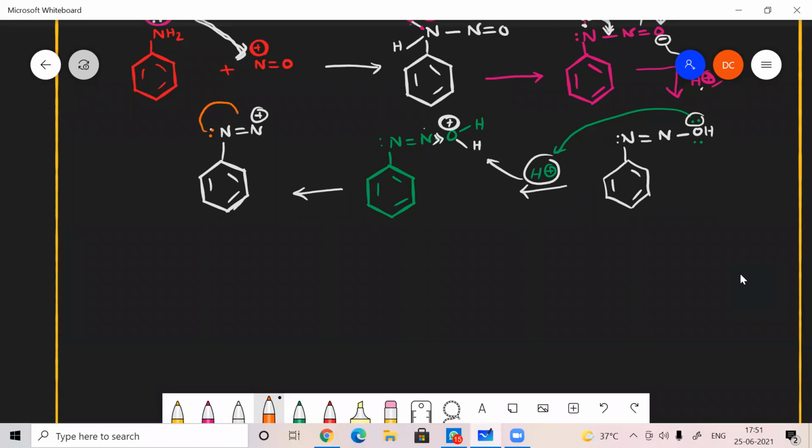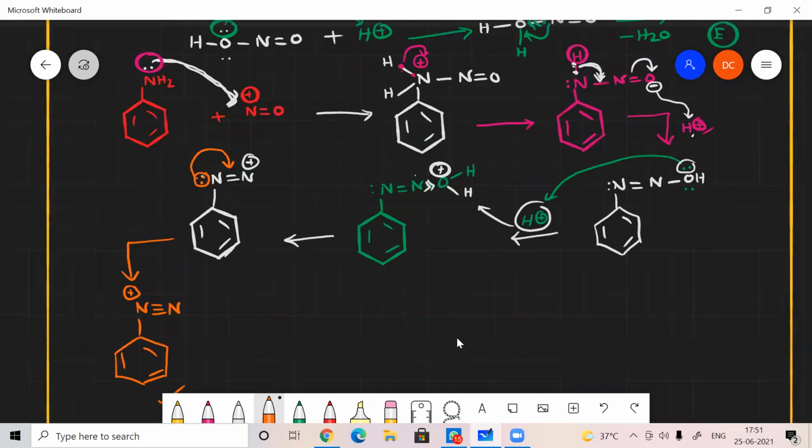And this lone pair can be donated to this because it tries to form a bond to become a more stable one. So everything is moving towards stability only. All chemical reactions will be moving towards the stable one. N triple bond N, because this nitrogen will lose its electron. That's why I got a positive charge. So this is how the diazonium ion is getting formed.